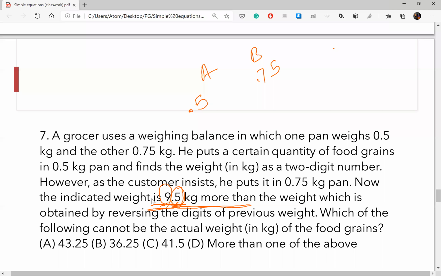Like you mean B and C cannot be the answer because it's 36 and the reverse will be 63. Yes, exactly what I wish to speak. And 41 is 14, so there's a big difference. Yes, you are correct yet again.